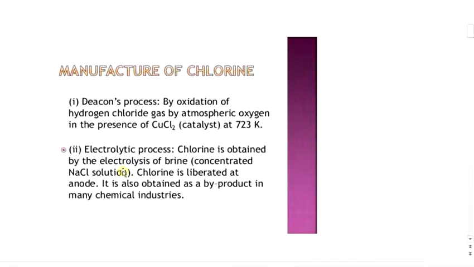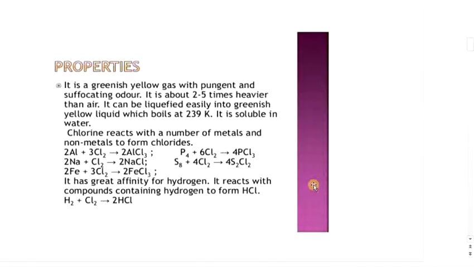Second one is the electrolytic process. By the electrolysis of brine, that means concentrated sodium chloride solution, chlorine is liberated at the anode. Chlorine is obtained by the electrolysis of brine solution. Chlorine is liberated at the anode. It is also obtained as a byproduct in many chemical industries.